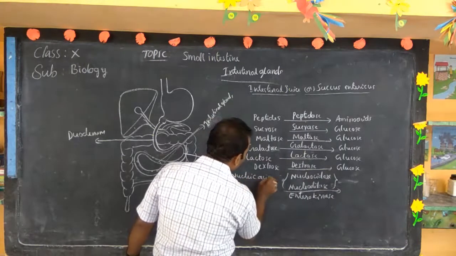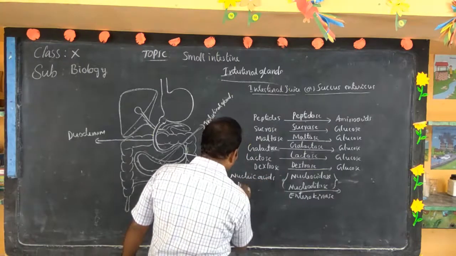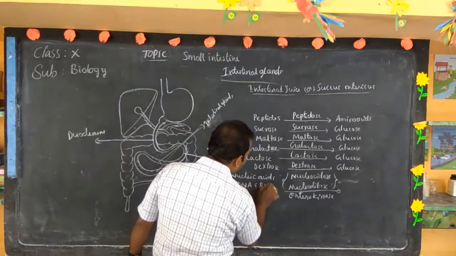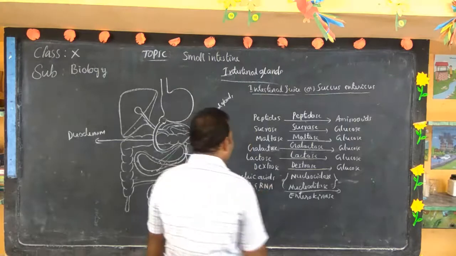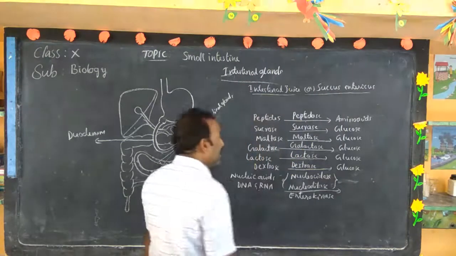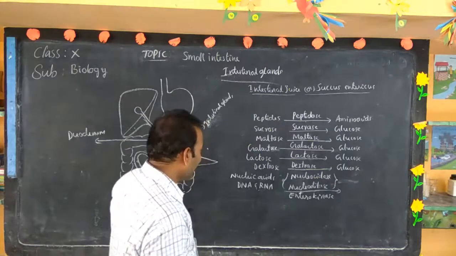What are the nucleic acids? DNA and RNA. DNA stands for deoxyribonucleic acid. RNA stands for ribonucleic acid.